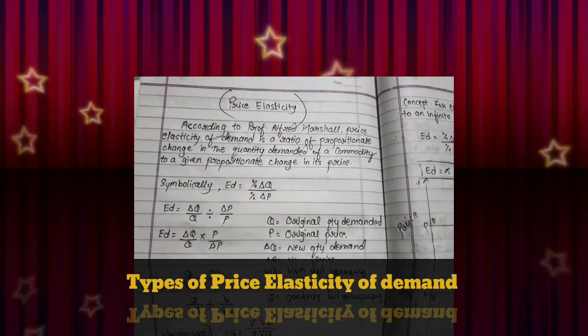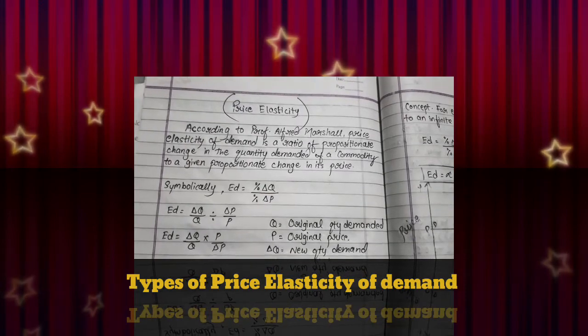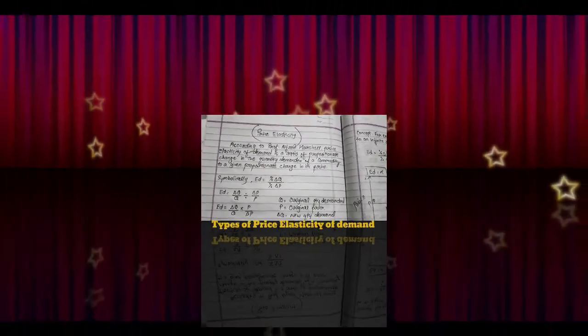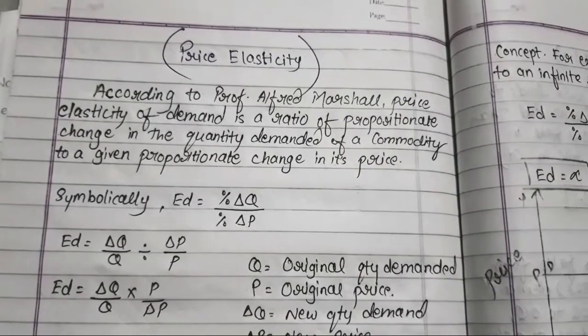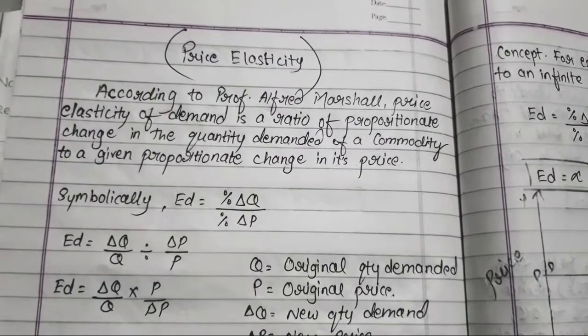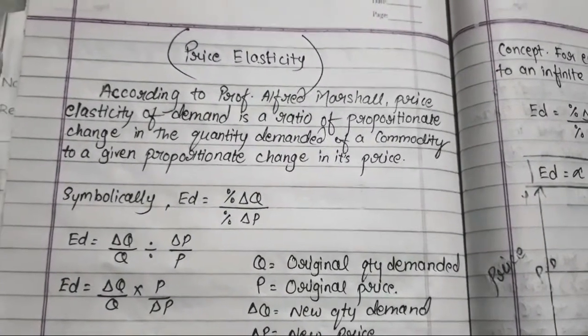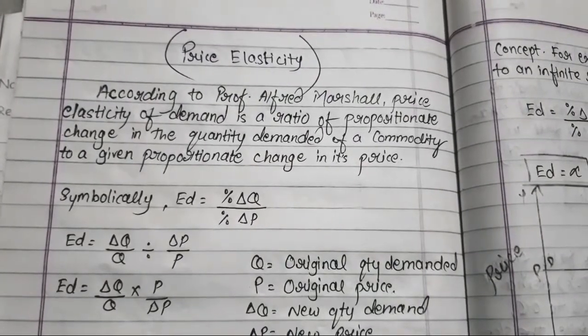So today we are going to study what is price elasticity of demand. Okay, so specifically this topic we will be studying today. According to Professor Alfred Marshall, price elasticity of demand is a ratio of proportionate change in the quantity demanded of a commodity to a given proportionate change in its price.